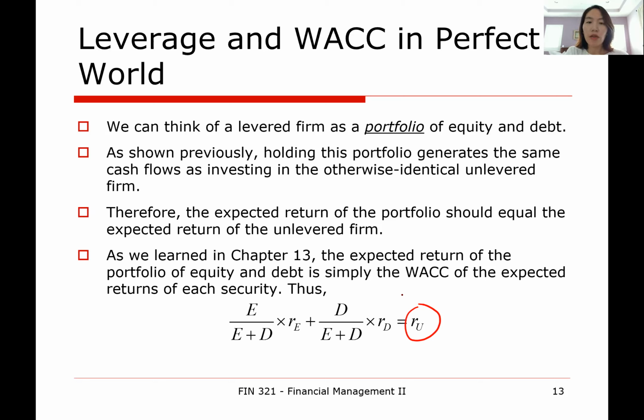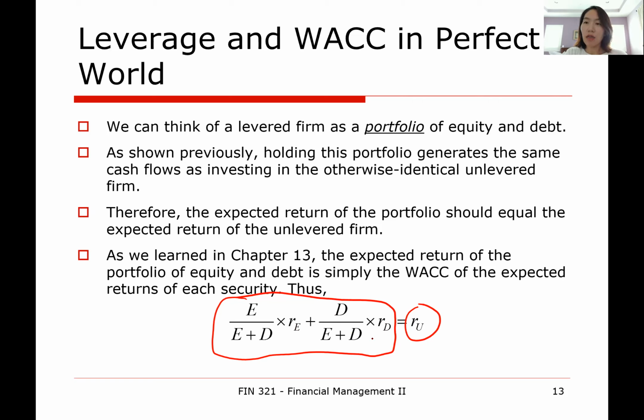The WACC equation goes like this. We have equity weight, E over V, times the expected return on equity RE, which we could measure using a model like CAPM, and then we have the debt weight, D over V,